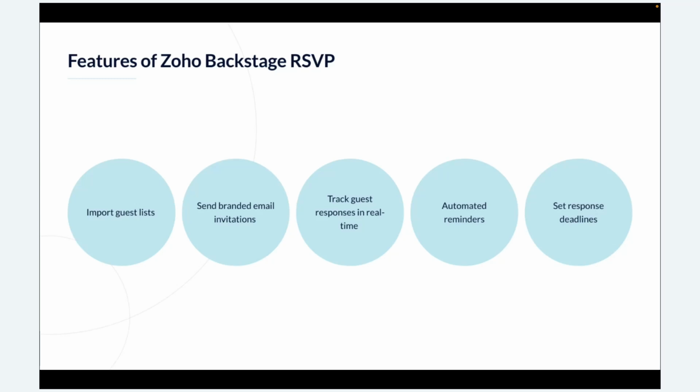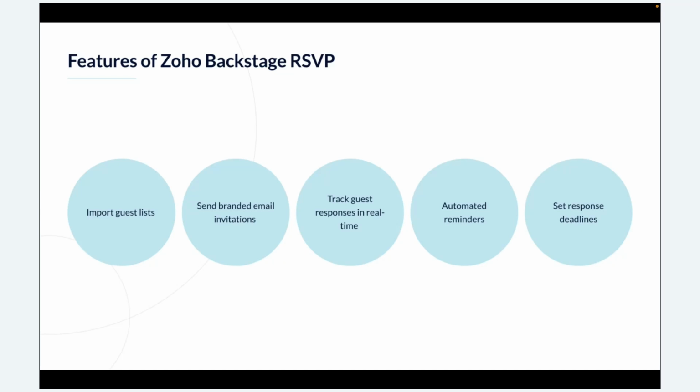Then we have response tracking. It helps us track each guest's status in real time. We have a dashboard that shows whether the person is attending or not, and how many people have been invited to the event. There are three options, as I said: attending, not attending, and no response. Fourth is automated reminders. We can send automated reminders to guests a day before, or even 10 days before, so that we have a definite head count of how many members are attending the event.